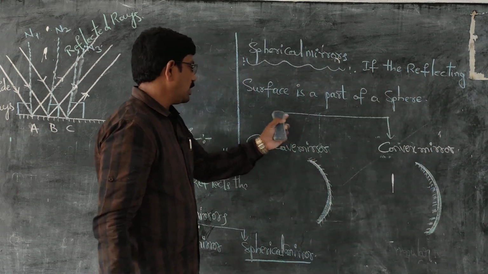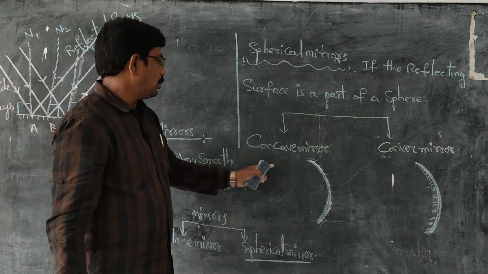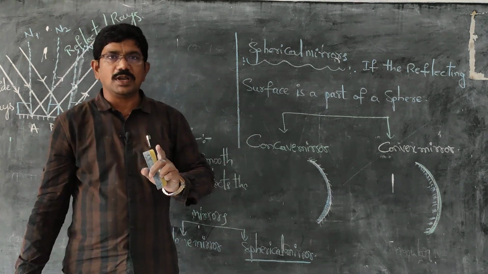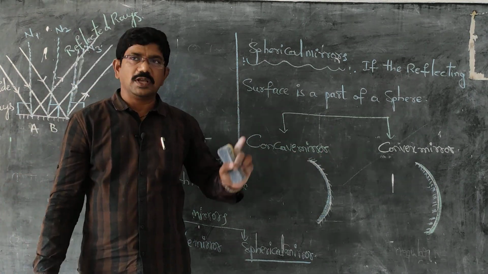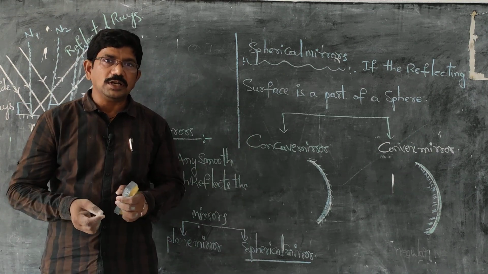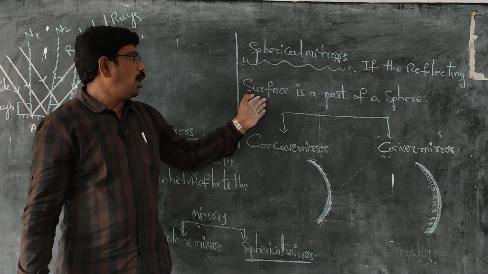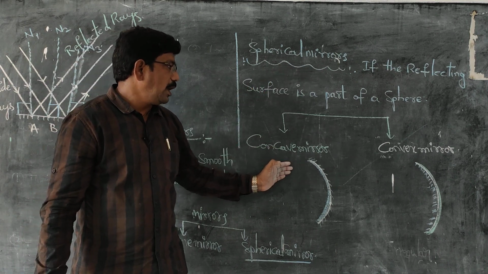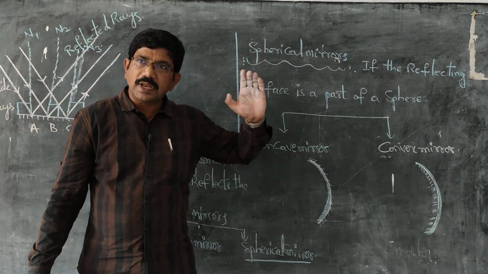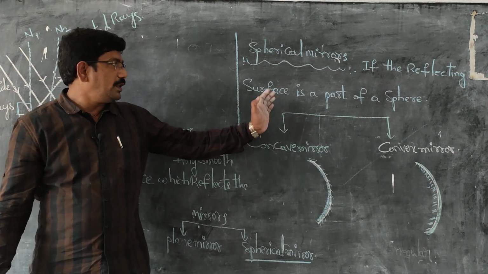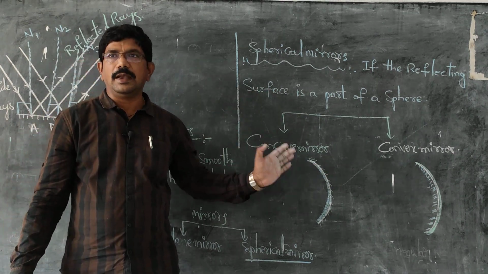So spherical mirrors are mainly classified into two types. One is the concave mirror, another one is the convex mirror. Are you clear about that one, children? So I told you what is a spherical mirror and how many types of spherical mirrors are there. We will discuss the various terms related to these spherical mirrors in our next class.